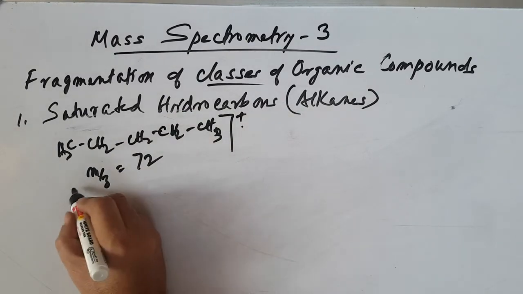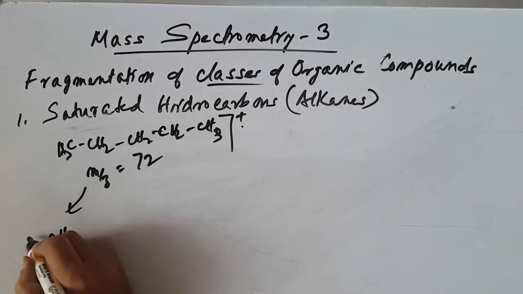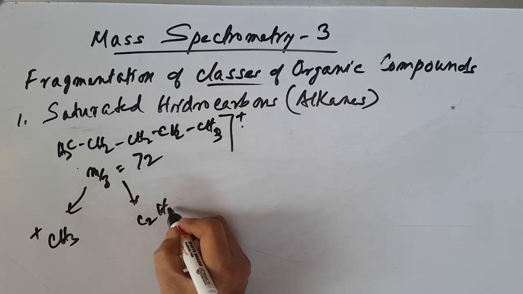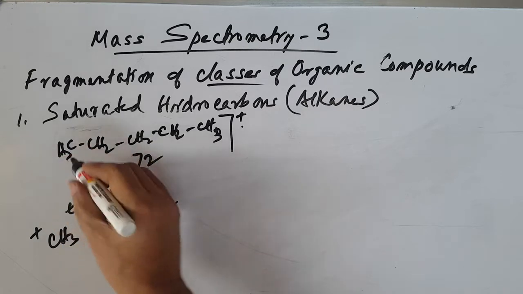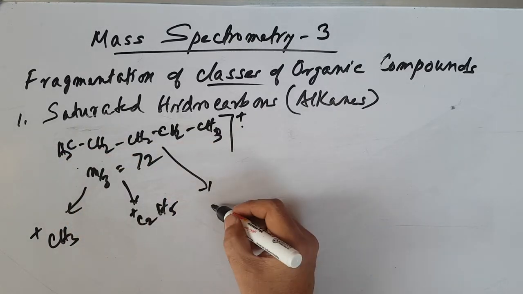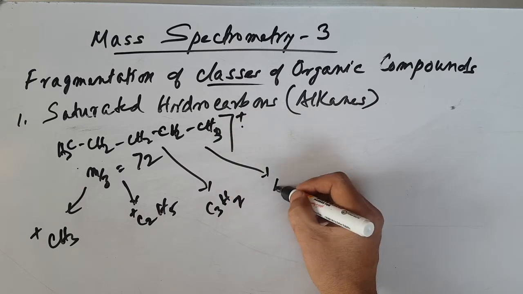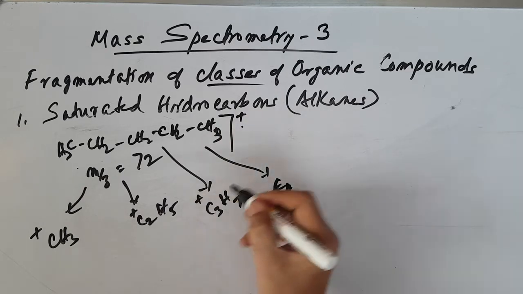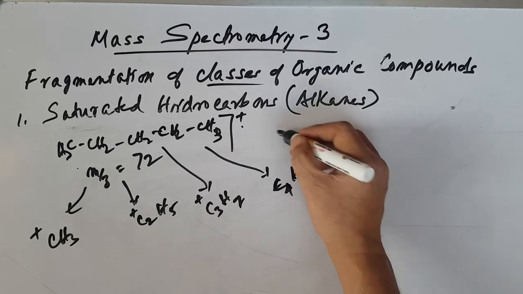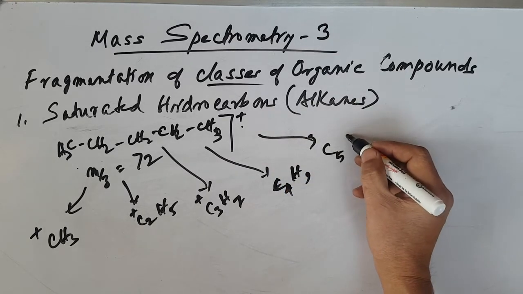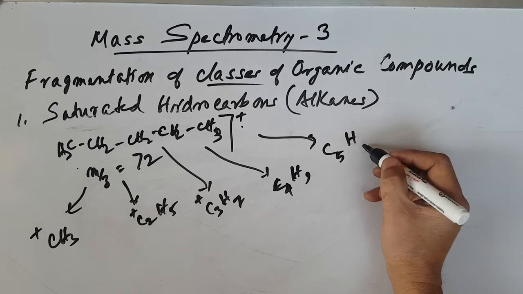And then many fragmentations: CH3 positive charge, then you have C2H5 ethyl cation, then you can go C3H7 and C4H9 with positive charge, then C5H11.